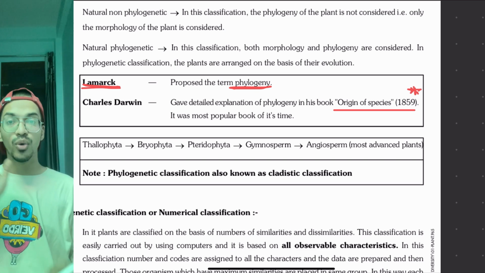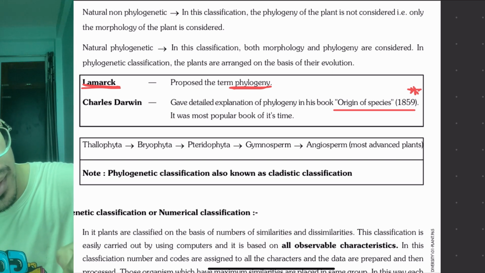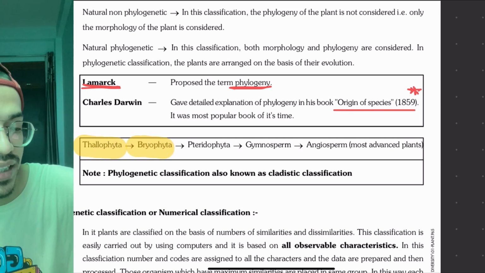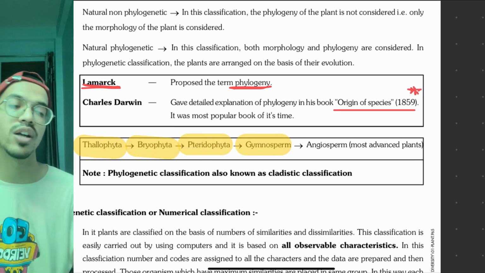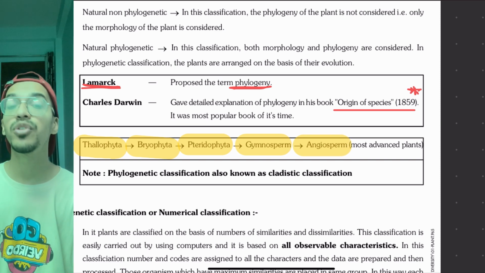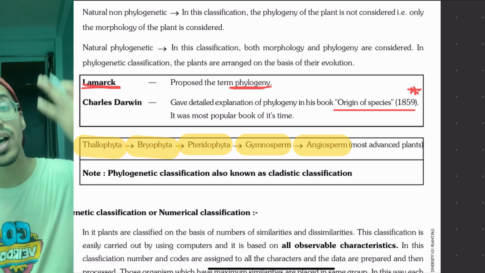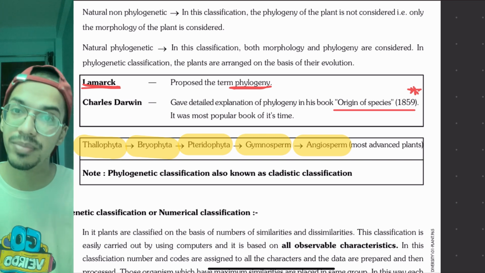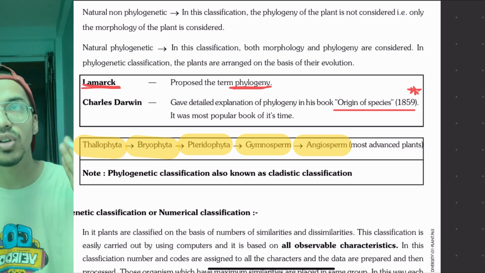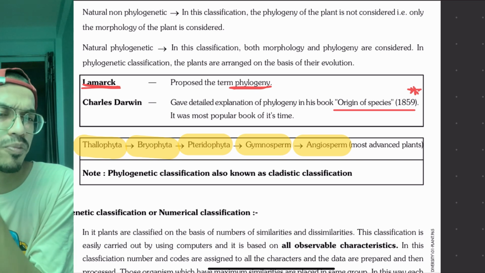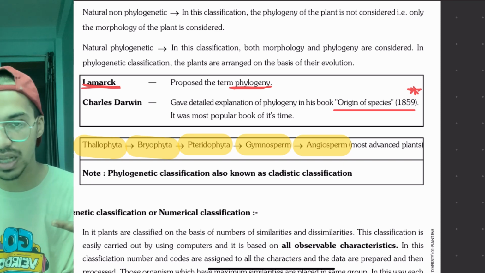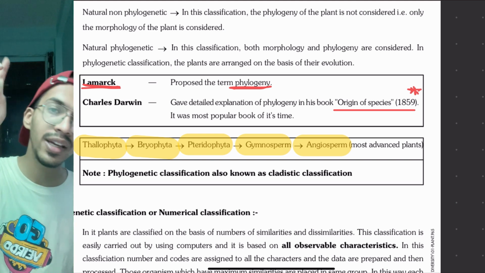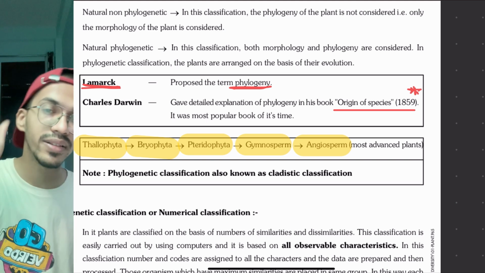On that basis, we say that the plants, the most basic are thallophytes, then come bryophytes, then pteridophytes, gymnosperms, and angiosperms, which are the most advanced. We have to remember this, because from the least advanced to the most advanced category is how we will be studying throughout the chapters. Remember that in biology we learn from the most primitive form to the most advanced form of the organism. So: thallophytes, which are the algae, bryophytes, pteridophytes, gymnosperms, and angiosperms.